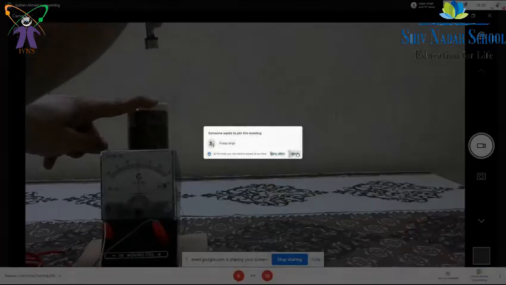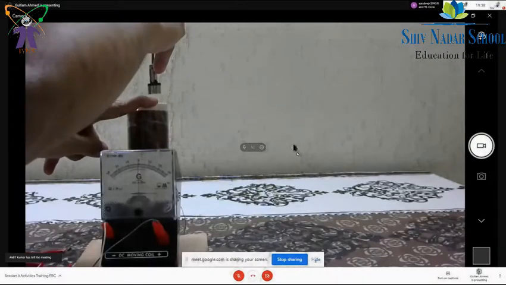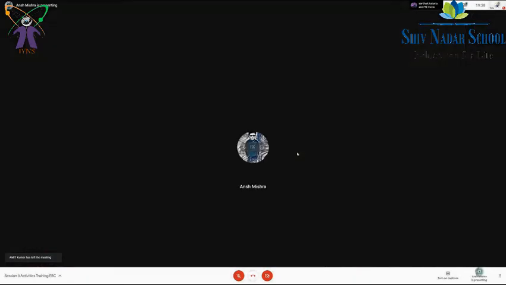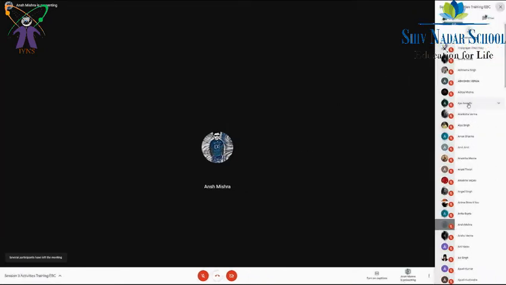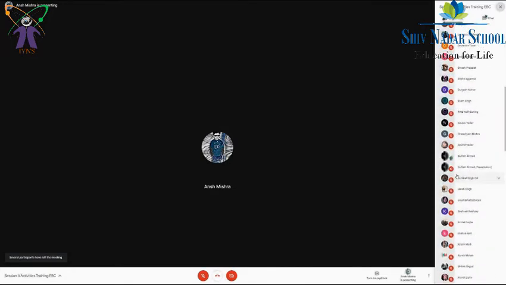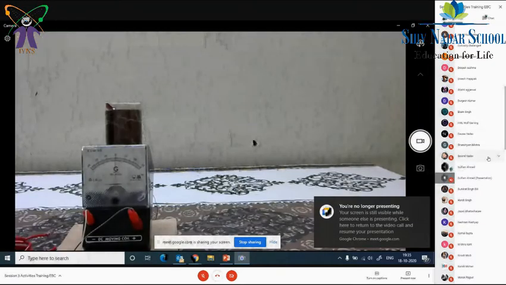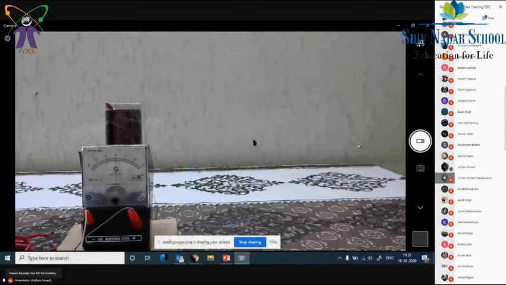The magnet is away from this. If I keep it closer, the magnetic flux is more. It means if I change from this position to this position, the magnetic flux is changing. That's why I can see the deflection in the galvanometer. One more important point is that if I move the magnet faster, you can see there will be a large deflection in the galvanometer. Based on this experiment, we require some change in magnetic flux.